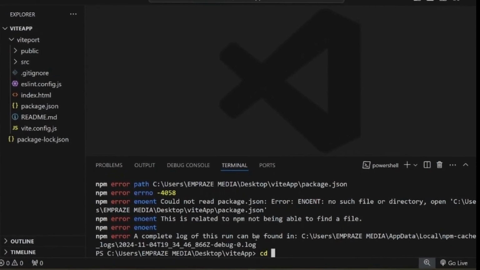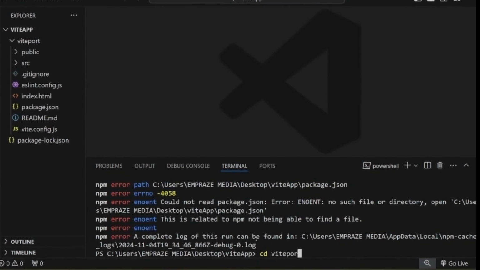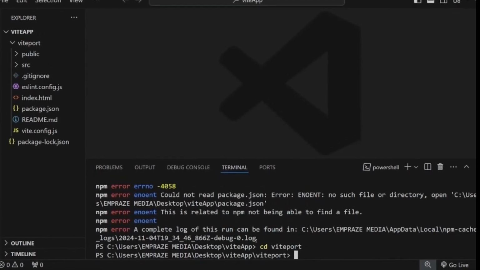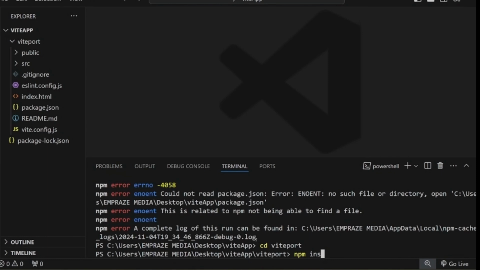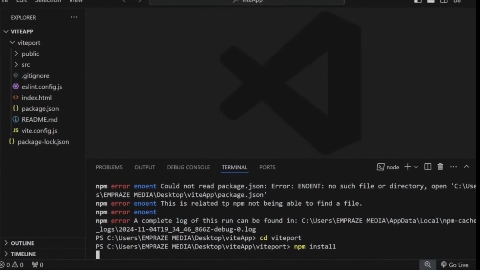So what we do here now is to change directory, which is cd, into this Viteport. Currently we are in Vite app. Yeah, so now we are in the Viteport file. Next is to type npm install to install all packages that we added.